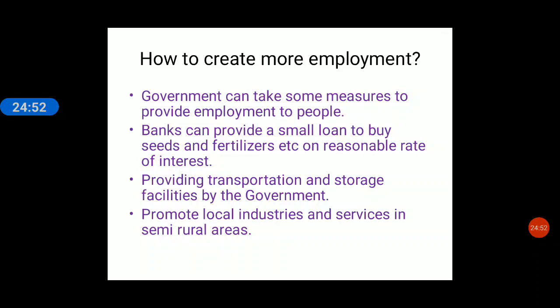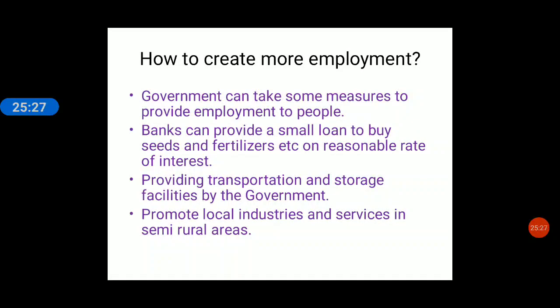Now, how to create more employment? It is the duty of the government to create employment for the people. In recent times, you have seen that because of the pandemic, crores of people have migrated back to their villages. Now, the state governments and the central government are trying hard so that those migrant workers can get employment. So, how to create employment for the people? Who creates employment? The government creates employment for the people.